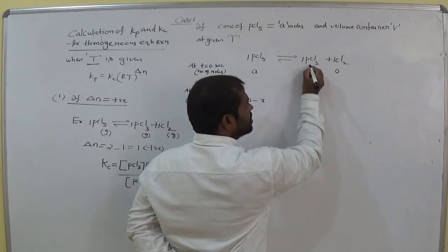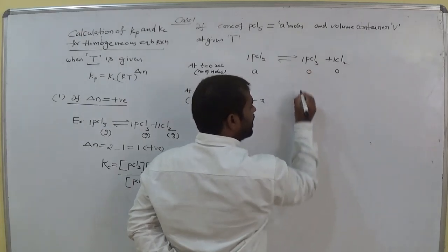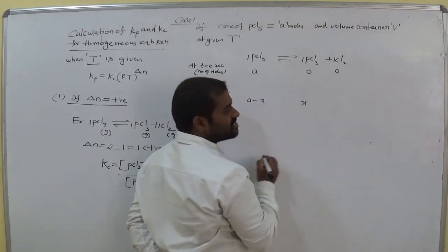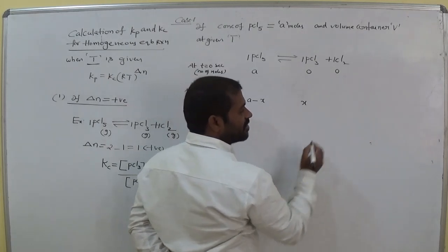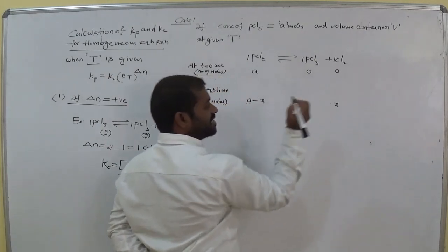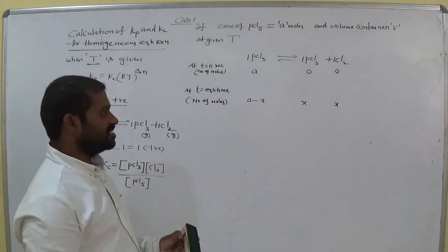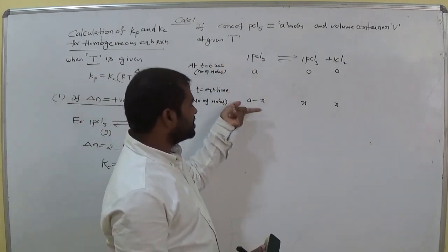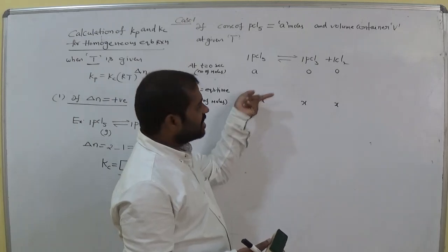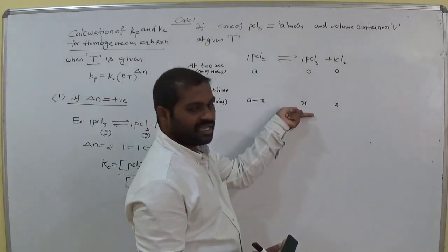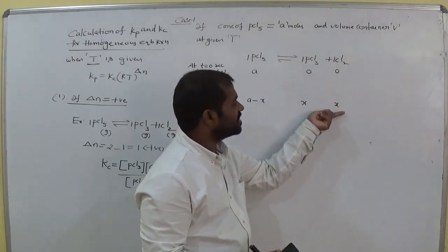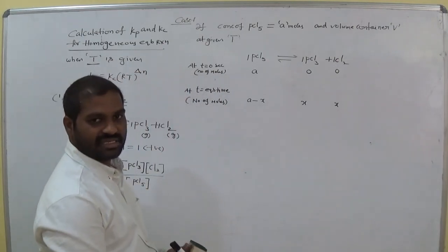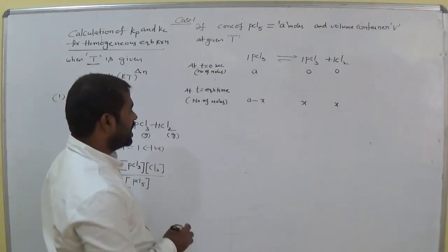So now X moles are decreased, and those X moles are converted to product moles. How many moles of PCl3 here? 1 mole, so 1 into X, how much? X. Now how many moles of Cl2 do we have? That is 1 into X moles. Is it clear? So at equilibrium, the number of moles of PCl5 is A minus X, PCl3 is X, and Cl2 is taken as X. Is it clear? At equilibrium.